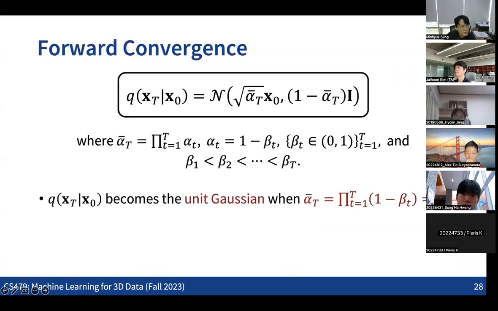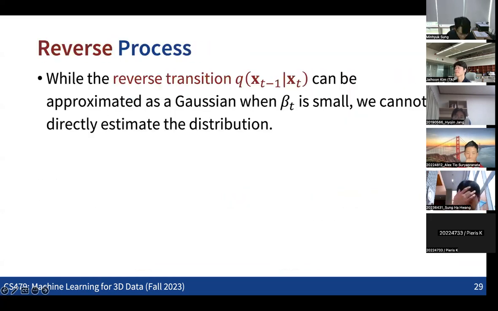And then let's move on to the reverse process. What we know is that when beta t is small, the reverse transition can be approximated as a Gaussian distribution. But we still don't know what the exact Gaussian distribution is, right? That's what we are going to predict.